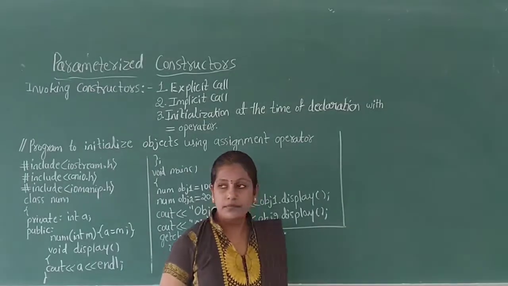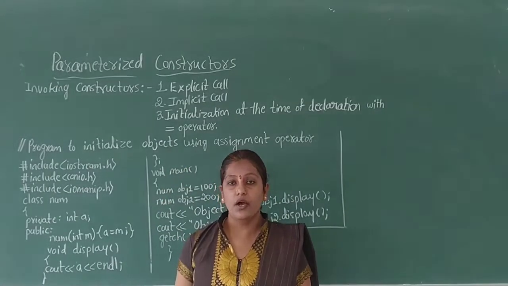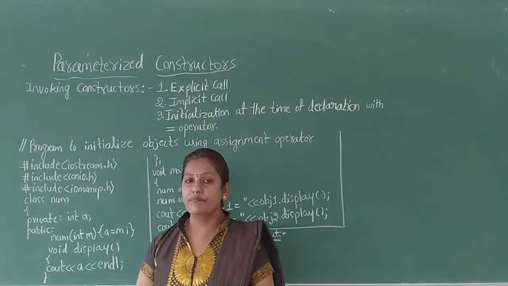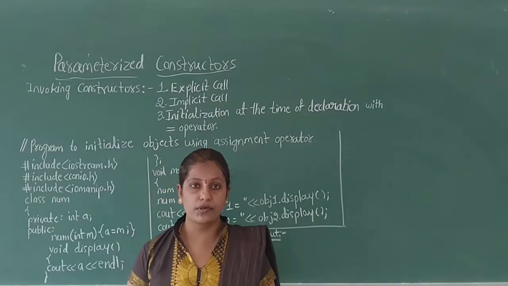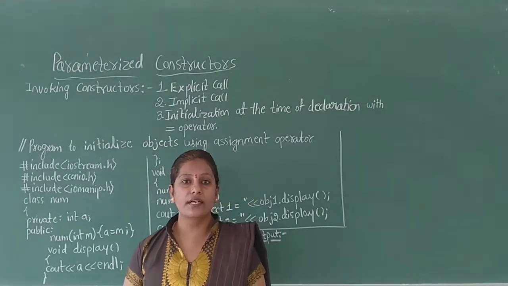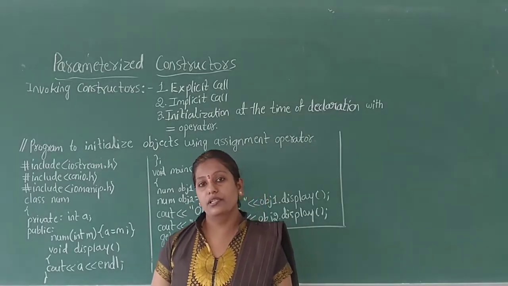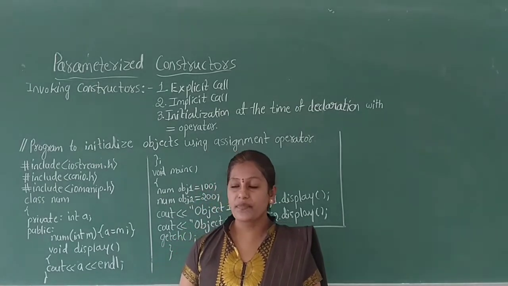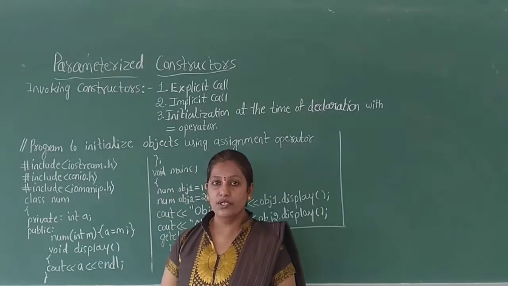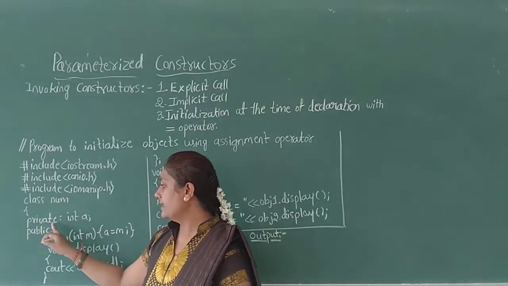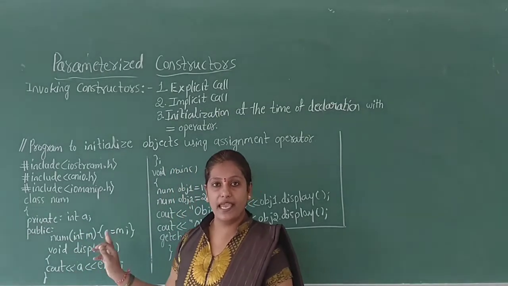We see a program to initialize objects using the assignment operator. To write this program, first we have to include three header files to connect the input-output devices to the program file, to execute the console input and console output statements, and the manipulators used in the program. Next, it creates a class num using the keyword class. Then in the private section we have only one argument, A.